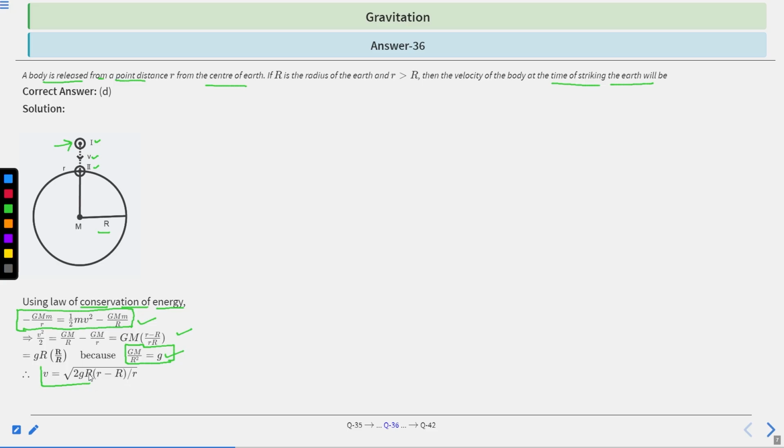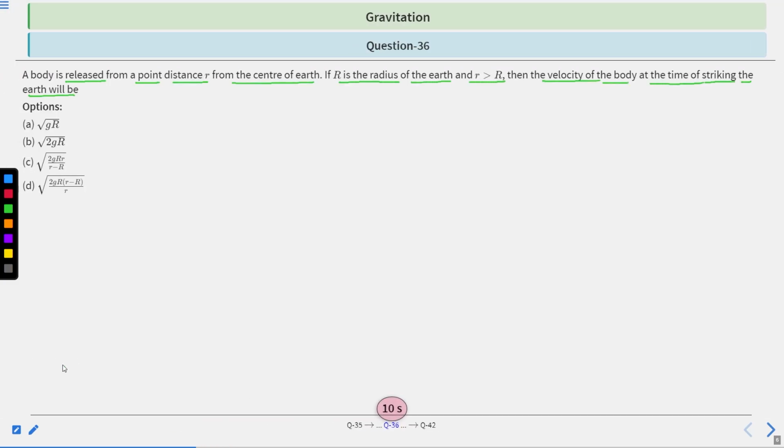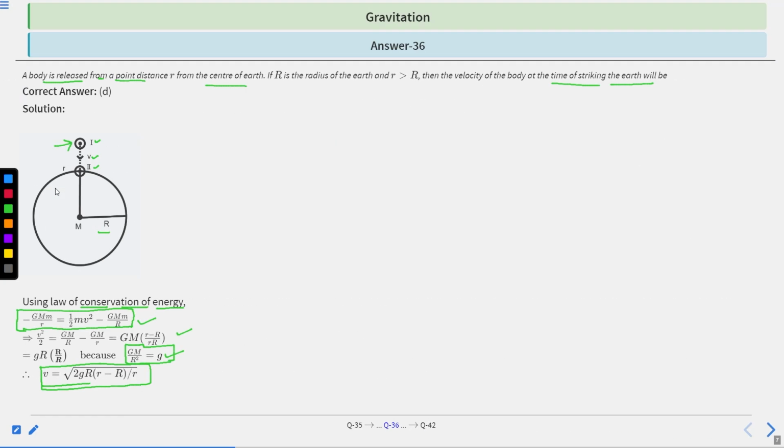Note here that R is the radius of the earth and r is the distance from the center of the earth. So the correct answer is v equals under root 2gR(r minus R) divided by r. So option D is correct. Next question, question 37.